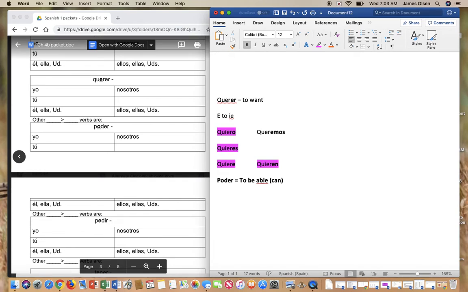If you look at the stem, P-O-D, do you think this would change from E to IE, E to I, or O to UE? Well, it can only be O to UE because there isn't an E to change in the stem. So that's one way you can sometimes know how it stem changes. Since this one has an O in it, we know it's going to stem change. You're going to write this here, from O to UE.